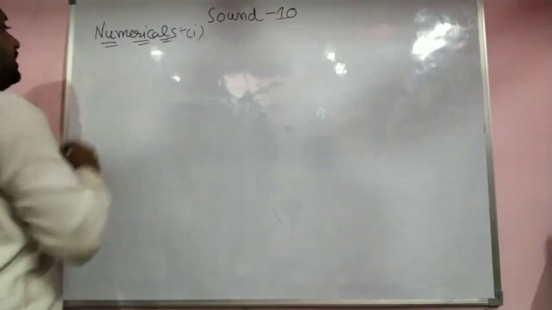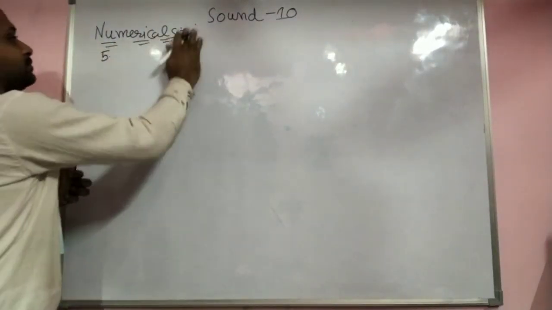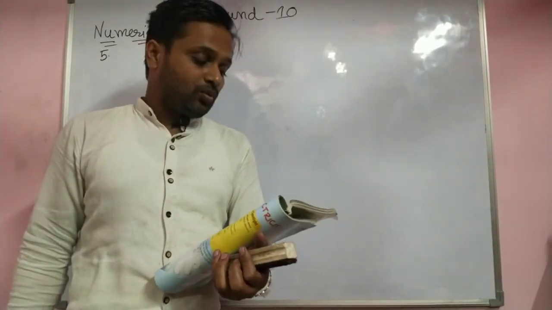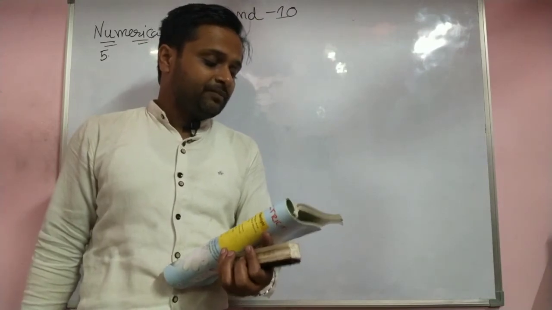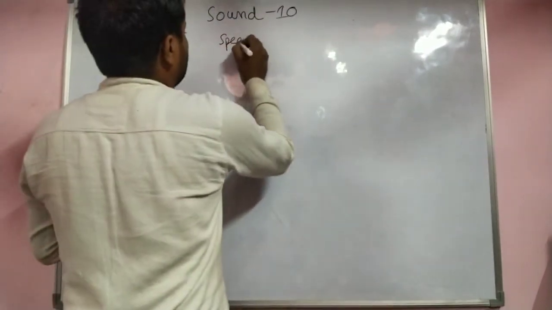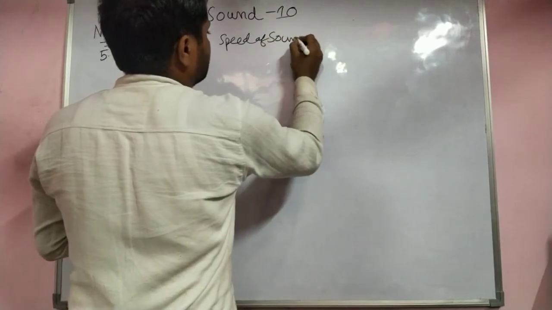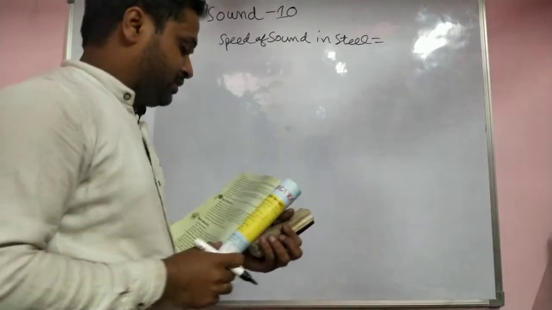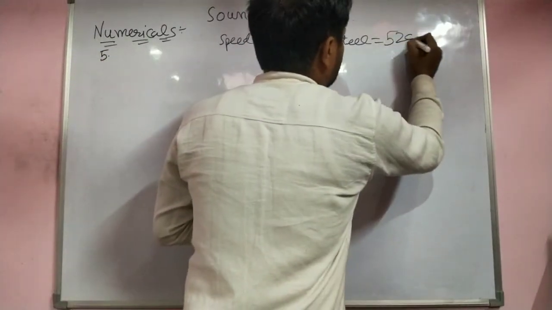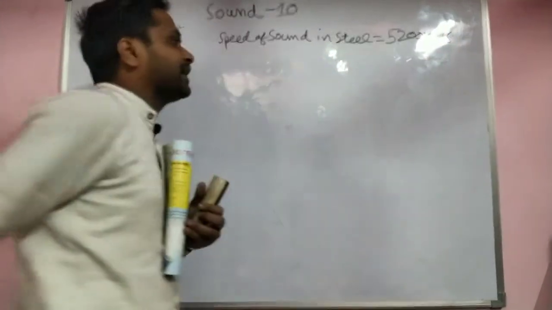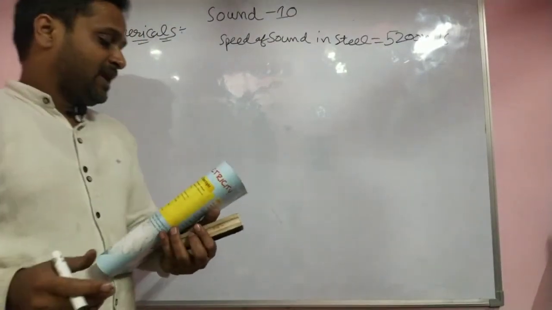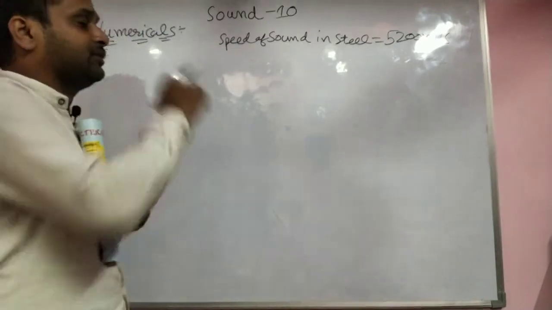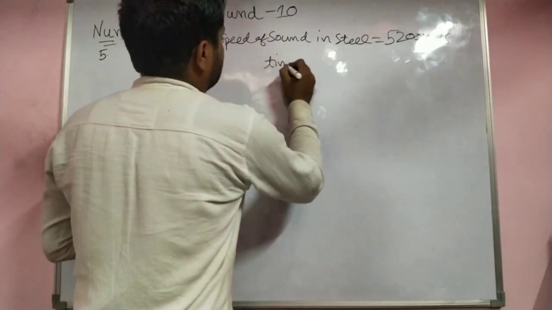The speed of sound in steel is given as 5200 meters per second at 20 degrees centigrade. How far can sound travel in 5 seconds through steel? So the time given is 5 seconds.